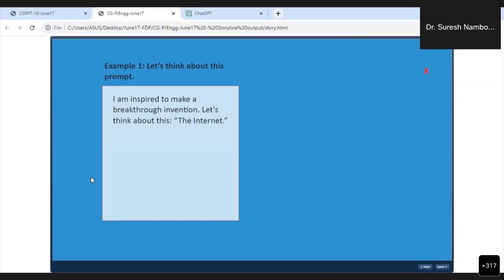Everything will be there with you in the learning management system. That is, I am inspired to make a breakthrough invention. Let us think about this, the internet. It will actually combine your invention interest with the invention of the internet.